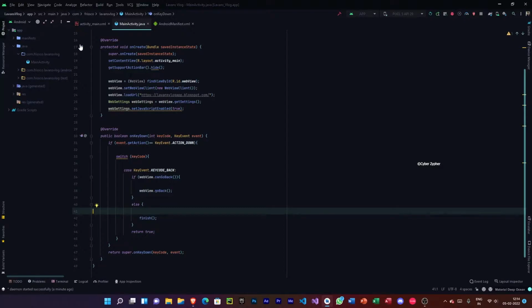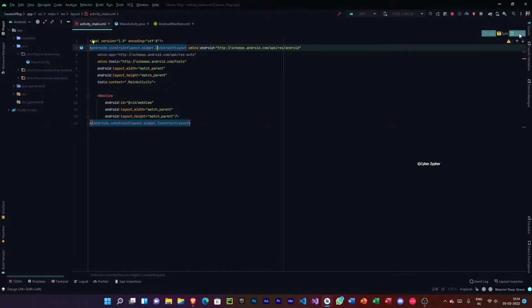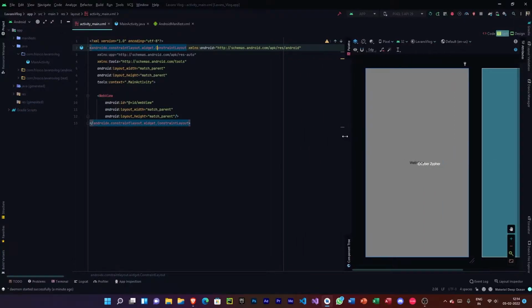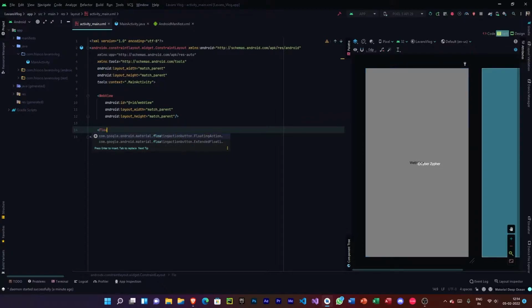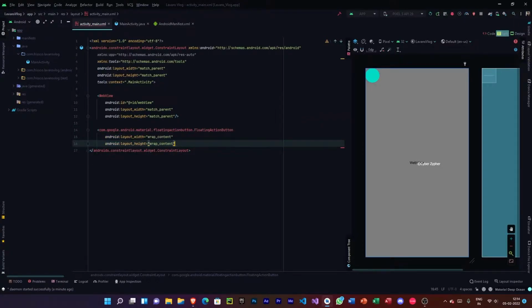So first of all, let's go back to activity_main.xml, and we have constraint layout here. That's okay because I use constraint layout. Click split, and let's get the coding area a bit enlarged, and now let's type a floating button. Yep, and it will be wrap content.